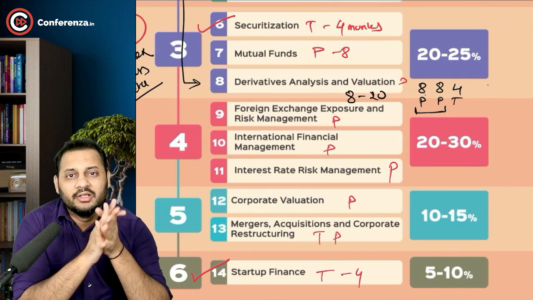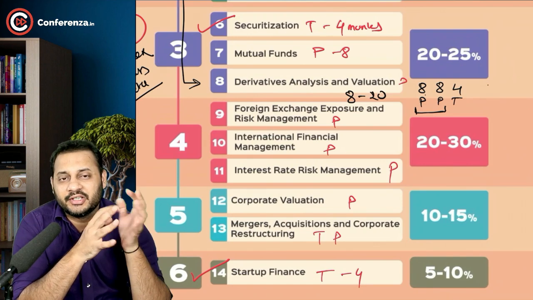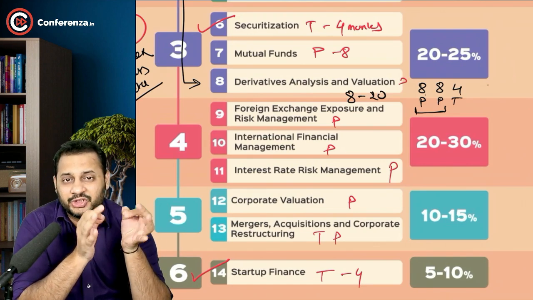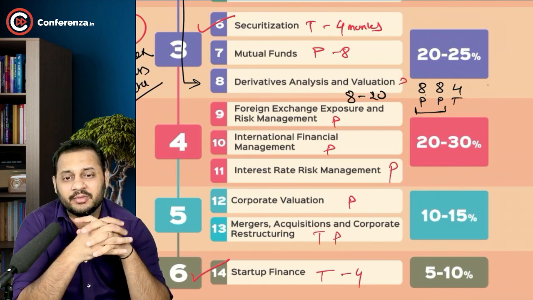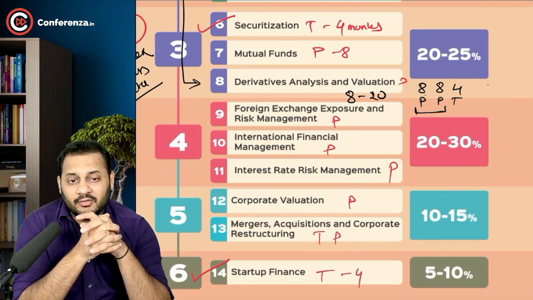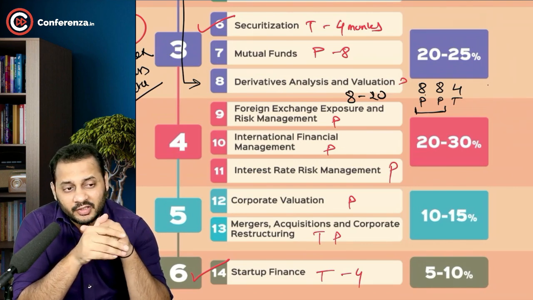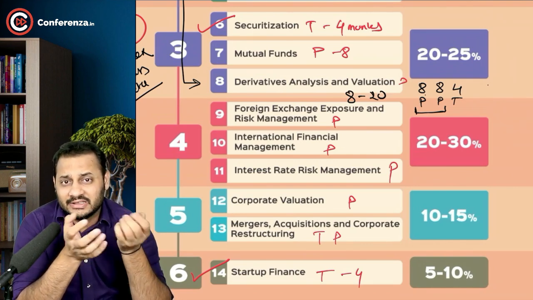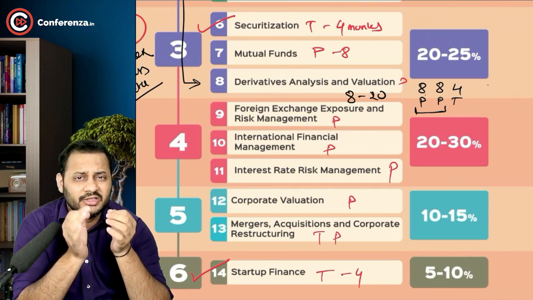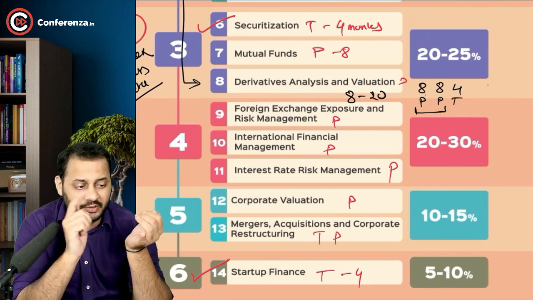Now, talking about the practical aspects of corporate valuation, around 8 marks of question can be asked. A practical question of 8 marks, and a single question can be asked from corporate valuation. One of the good parts about corporate valuation and mergers and acquisition is that you don't have to remember a lot of things in these chapters, because most of the things like the capital asset pricing model we are going to use, you have already learned about it.